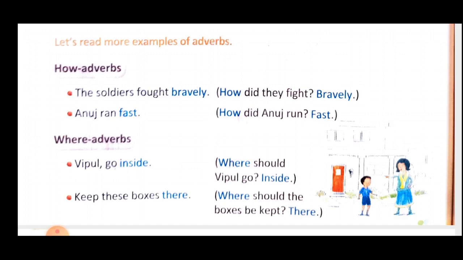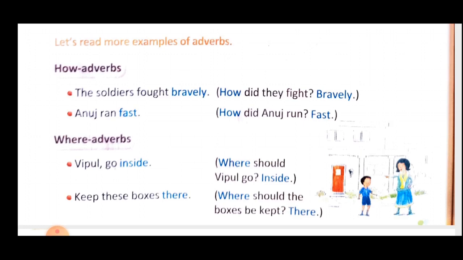Next is, Anuj runs fast. How? Anuj runs fast. So fast is adverb of running. So here Anuj is subject, run is your verb, but how he runs? He runs fast. That means his running is very fast. The word which describes about his running is fast.